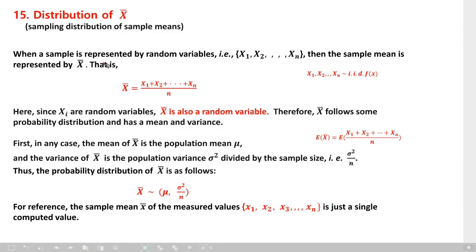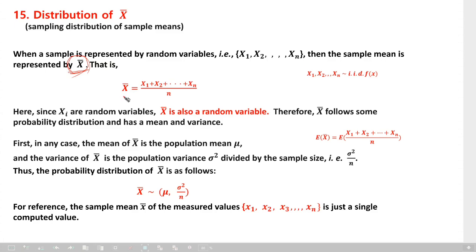When a sample is represented by random variables, as I told you yesterday, say X1, X2, Xn, random variables, capital letters, okay? Then the sample mean is denoted by capital letter X bar. Then capital letter means what? Random variable. Random variable has some probability distribution, and it will have a mean and a variance.